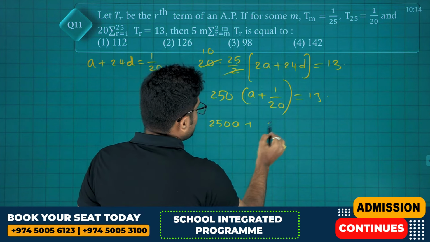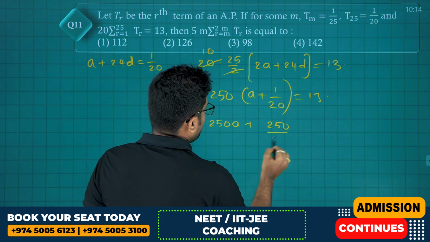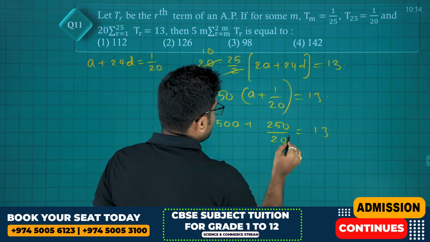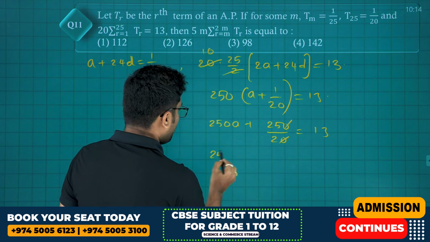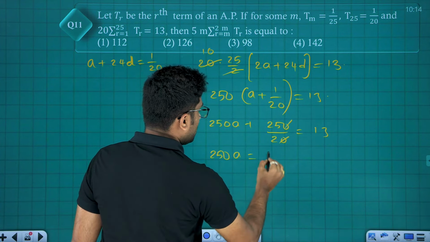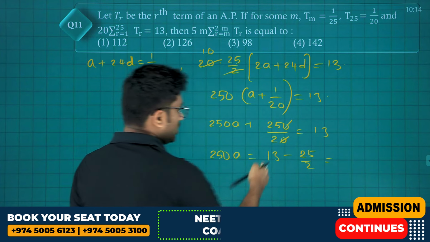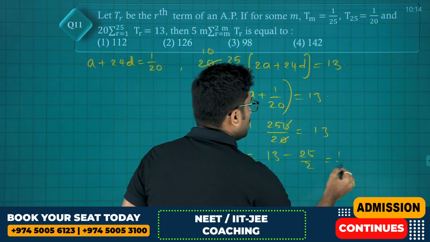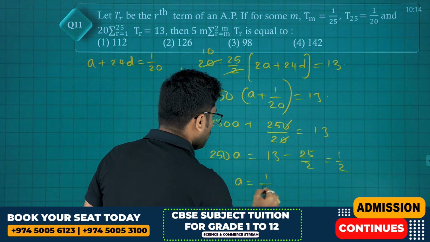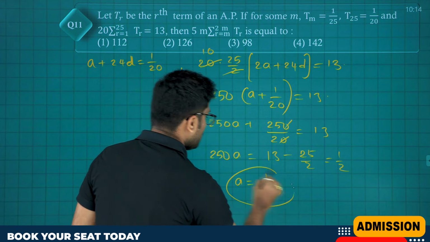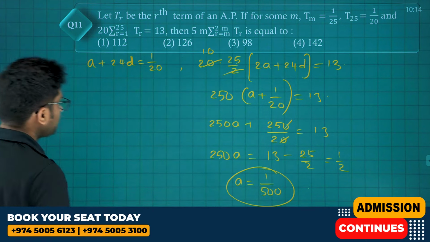So from there we get 250a plus 250 divided by 20 is equals to 13. So 250a is equals to 13 minus 25 by 2, 13 twos are 26, which is 1 by 2. So clearly a is equals to 1 by 500, friends. We have got a. Put that a here.